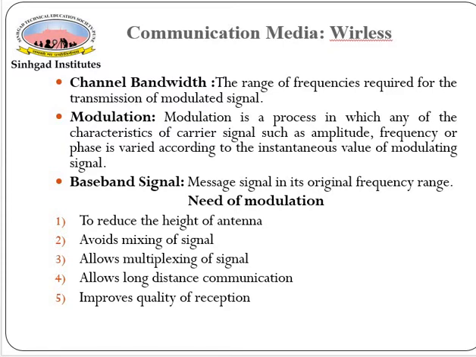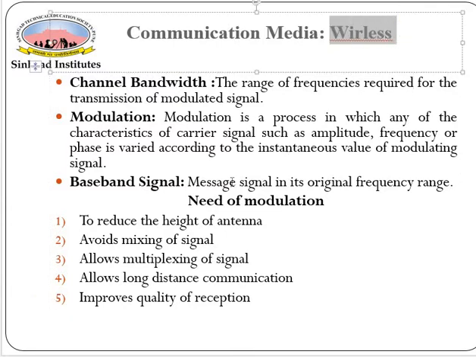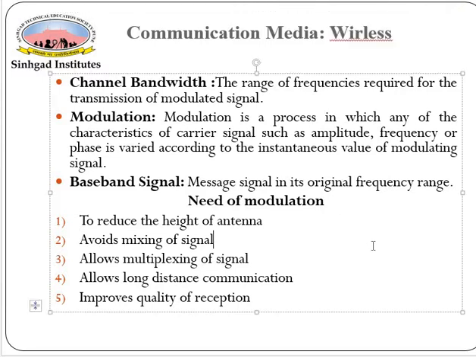Now what is meant by modulation? This is a very important part. As we earlier dealt with wired media, communication media is of two types. In the previous lecture we dealt with the wired. Now today we deal with the wireless media. In wired media we dealt with two types, that is coaxial cable and optical fiber cable. Now today we'll deal with the wireless media. So modulation. Modulation is a process in which any of the characteristics of the carrier signal, such as amplitude, frequency or phase, is varied according to the instantaneous value of the modulating signal.